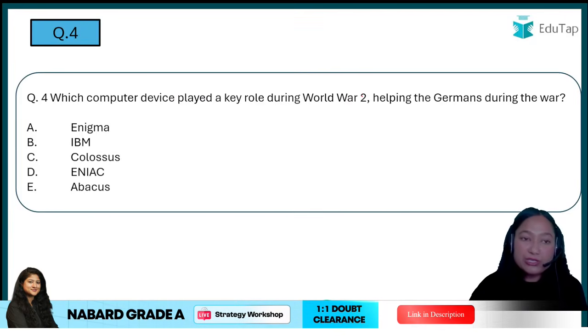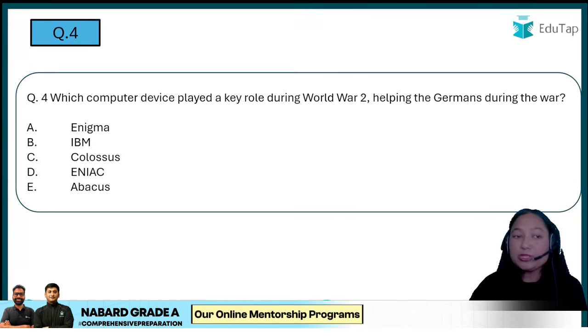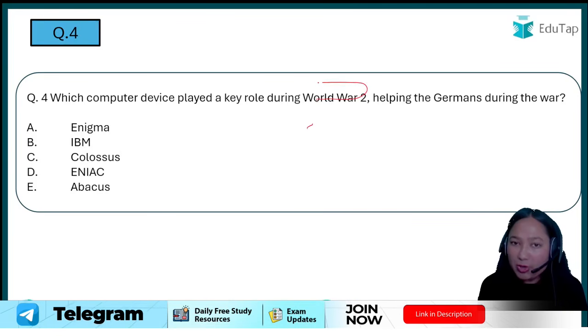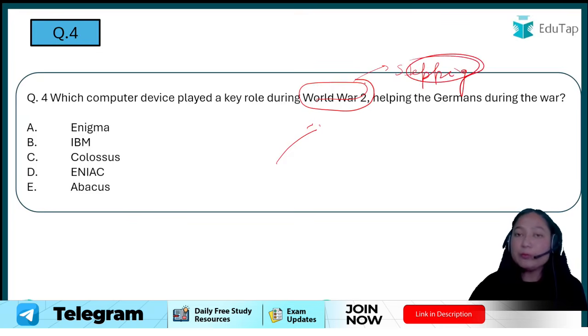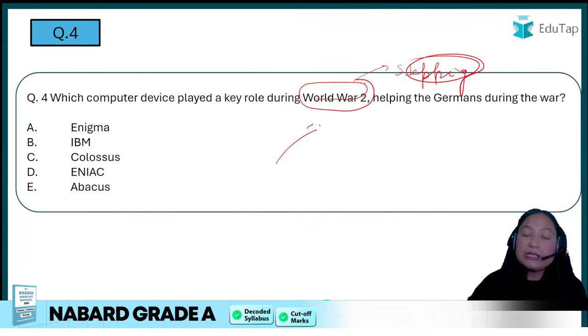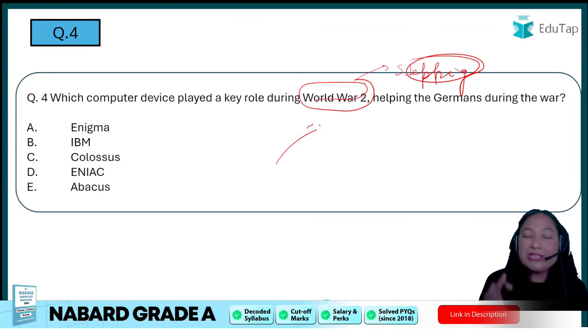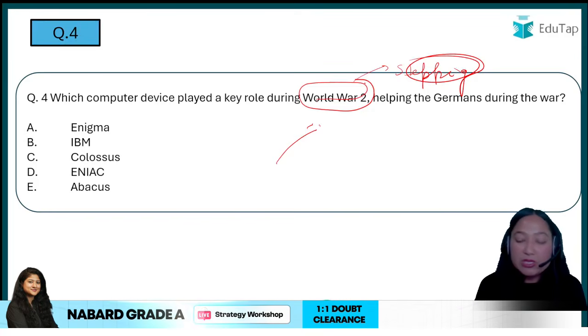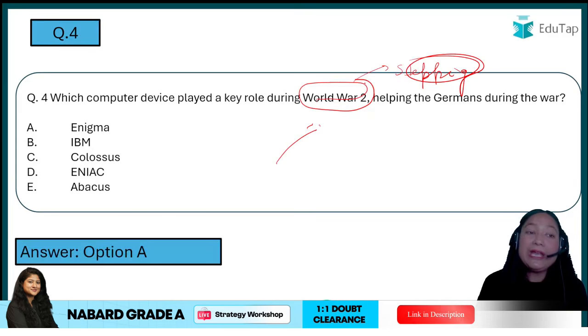The very next question is, which computer device played a key role during World War II, helping the Germans during the war? Enigma, IBM, Colossus, ENIAC, or Abacus? From here, you don't have to see what time or what was the development. Here we are talking about the stepping stone that helped to build the modern computer. So you will have to tell which particular device made the father of the modern computer very famous. The correct answer will be option A, Enigma.